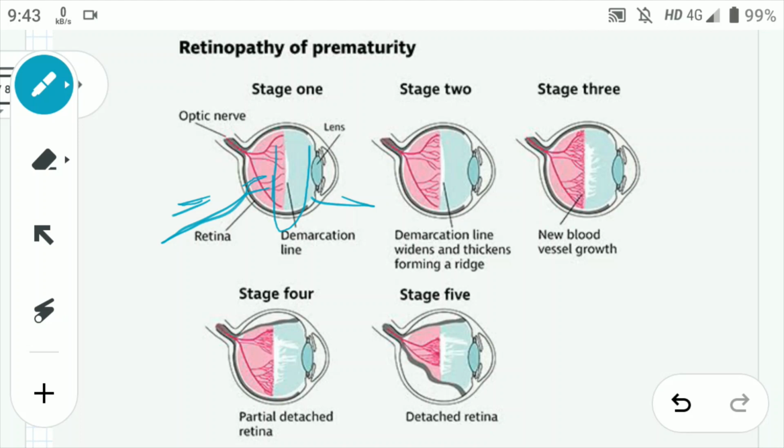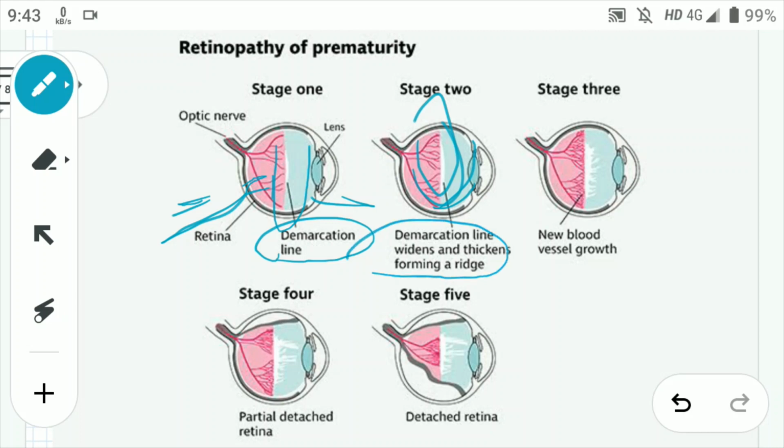So this line divides the retina into the vascular and the avascular part. Can you see it's written demarcation line? So that's why this stage is known as demarcation line. Now in stage 2, this is no more a line. It has got some width as well as some height. It is quite wide compared to the previous stage, right? So that's why this stage is also called the ridge. See, the demarcation line widens and thickens to form the ridge.